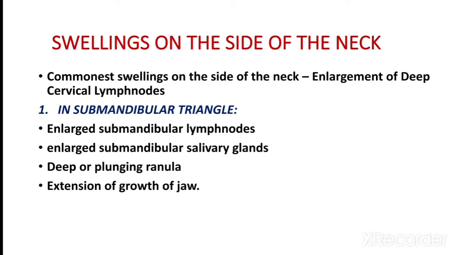Swellings of the side of the neck. The commonest swellings on the side of the neck are enlargement of deep cervical lymph nodes in the submandibular triangle, enlarged submandibular lymph nodes, enlarged submandibular salivary glands, deep or plunging ranula, and extension of growth of the jaw.